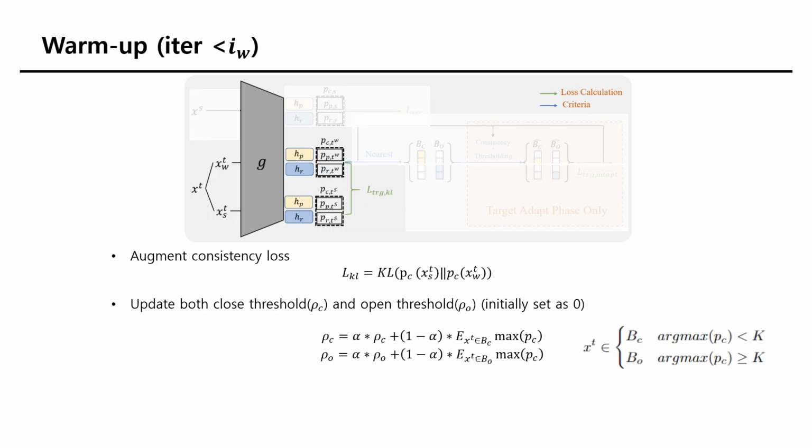To train the model more reliably, we train the model with two phases, warm-up and adaptation phase. During the warm-up, to generate more compact target features, we use KL divergence loss between two different views of the target domain. At the same time, two thresholds are progressively updated with moving average for known and unknown classes as follows.